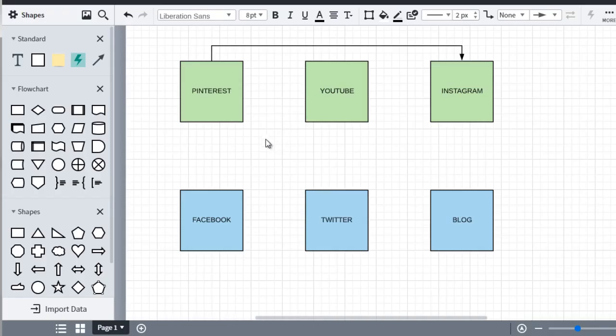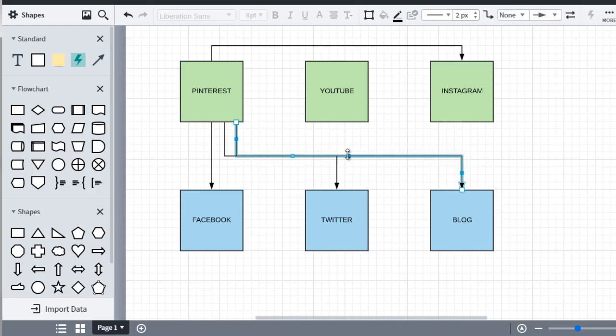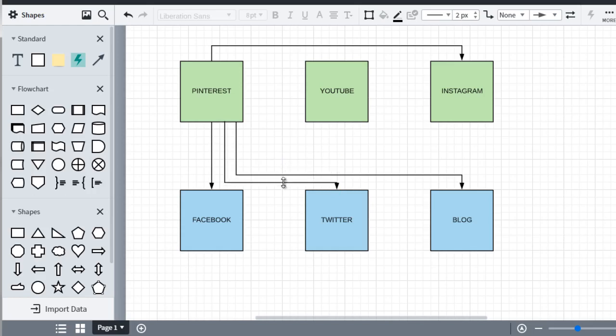So Facebook, where's Facebook? Here. Facebook, Twitter, and blog. Like that. So we could even just bring it down like this, or even bring it down like this. All right, there we go.